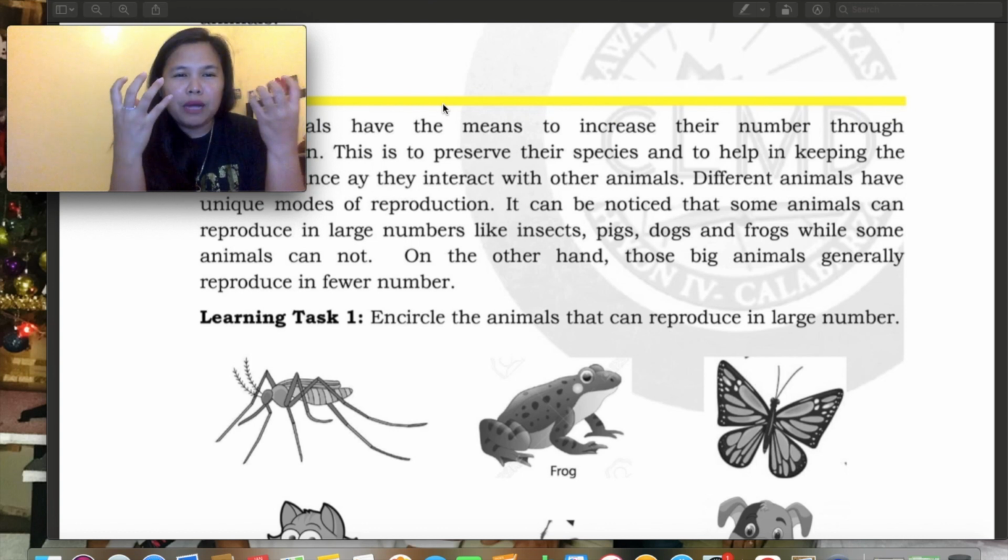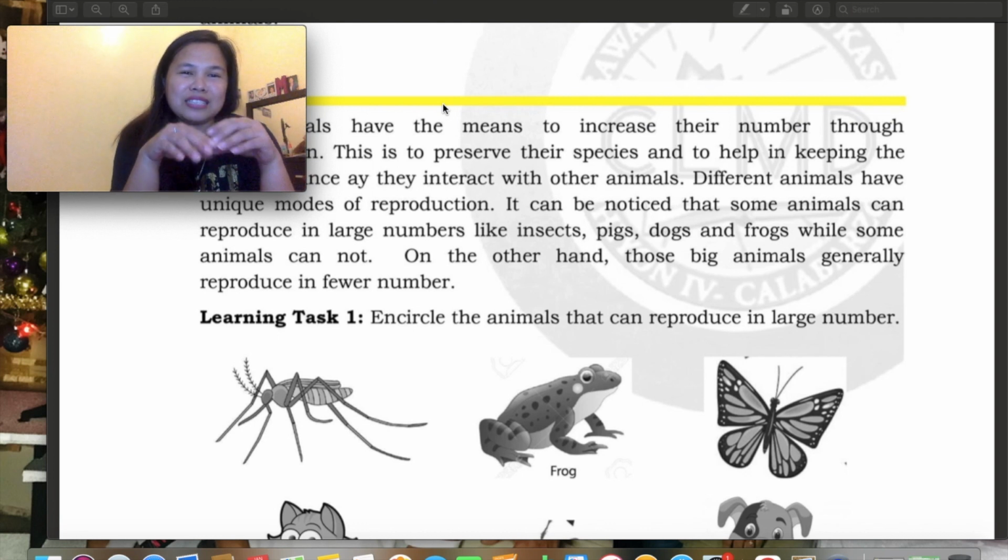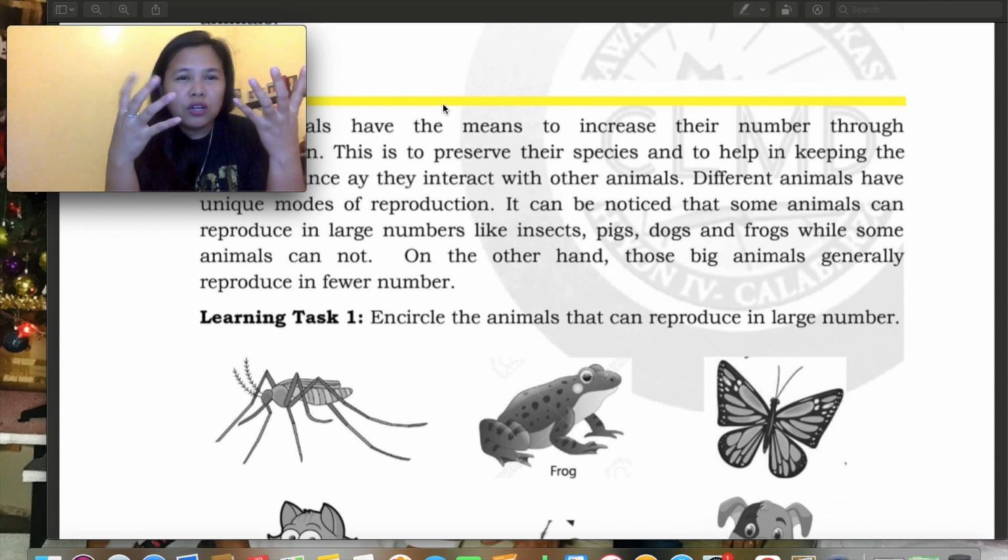Mag-comment kayo ng mga animals na isa lang yung anak. Then, mag-comment din kayo ng animals na maraming anak. Just like sa mga baboy, sobrang dami ng mga anak nun. Aso, frogs, yung mga itlog ng frogs, sobrang dami nun. Basta sobrang dami ng mga anak nila.